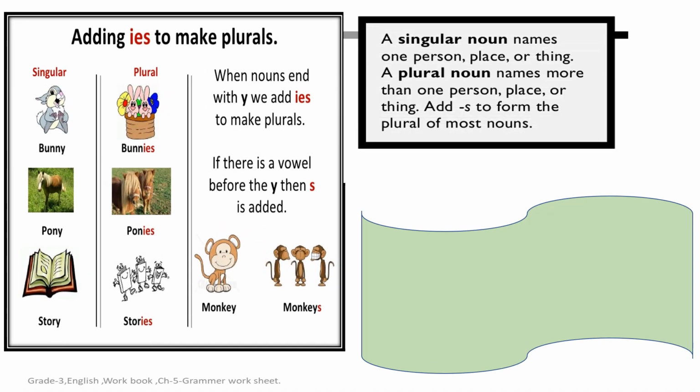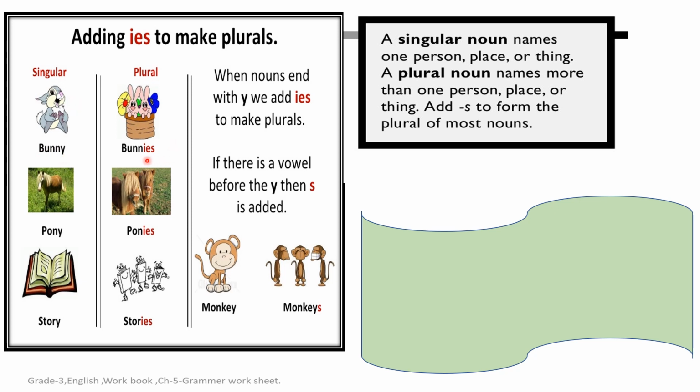Children, remember about singular noun and plural noun. You have studied in your second standard. You are adding simply S at the end of the word to make it plural. Yes. But in this worksheet, we are going to add IES to make plural. For example, bunny. Bunny is singular.